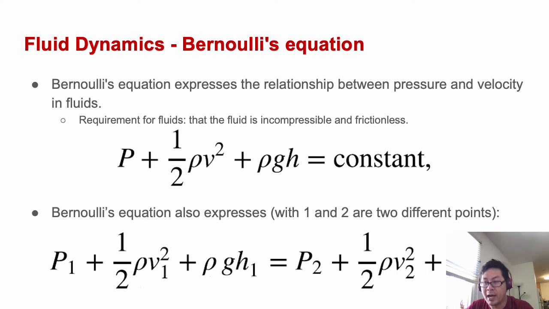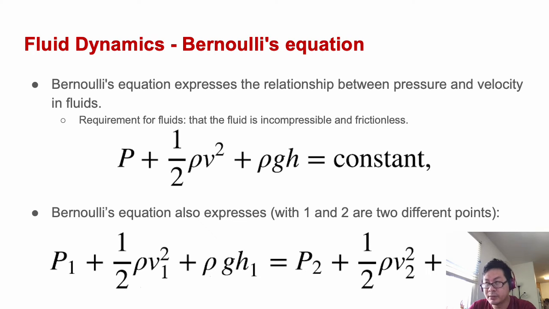Now, as the first part of this chapter, we talked about the static fluid. Now we will talk about the dynamic fluid, and we will use the Bernoulli equation to analyze this. The Bernoulli equation expresses the relationship between pressure and velocity in fluids.